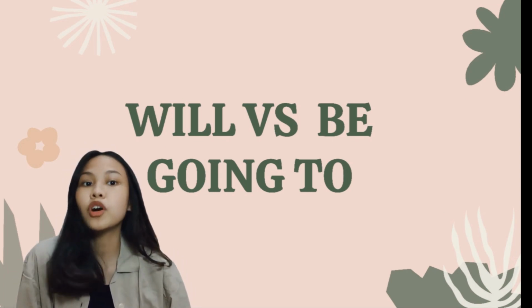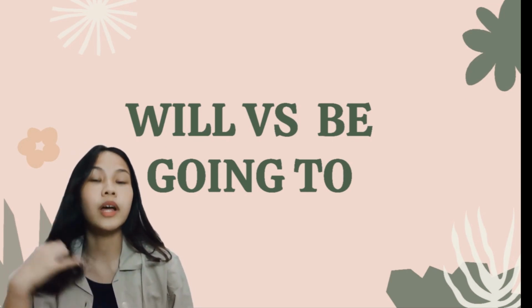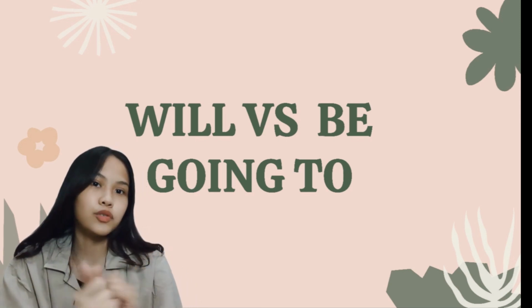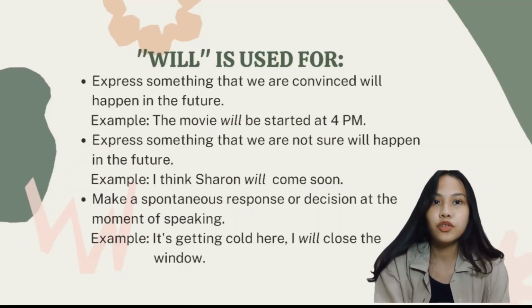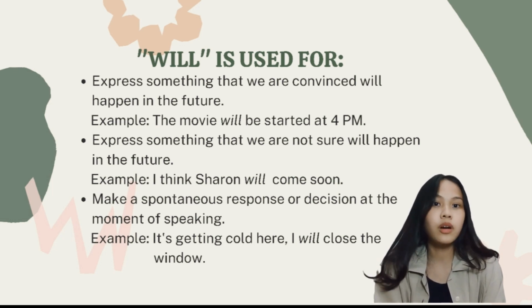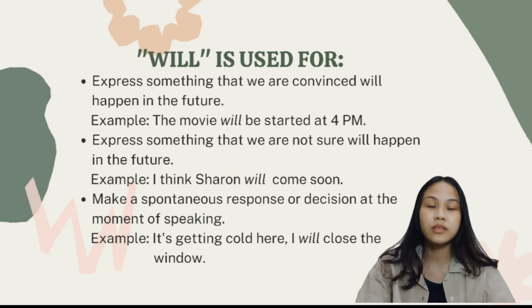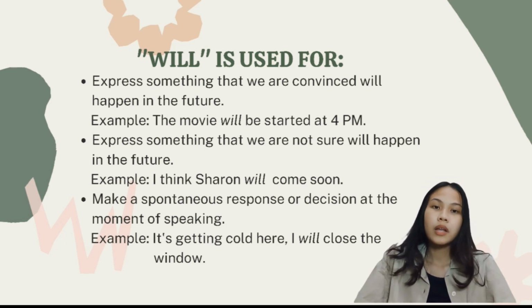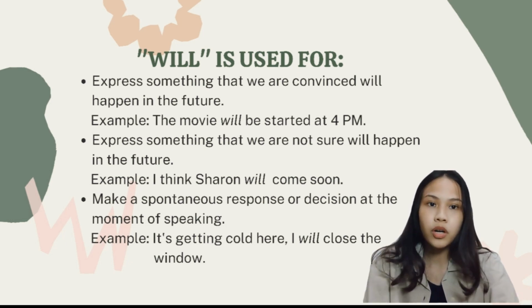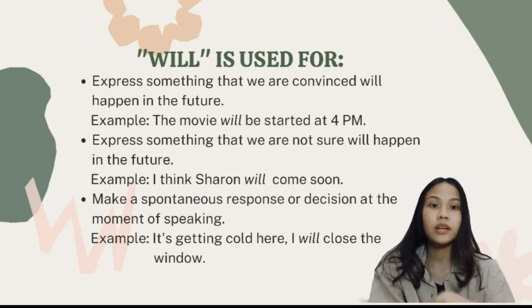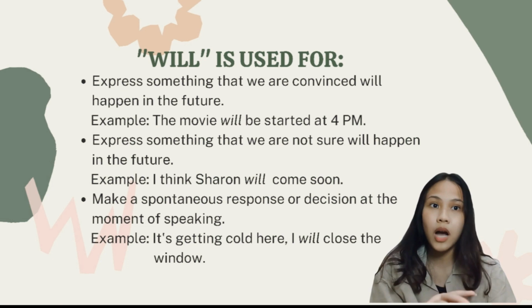In the future tense, we often use will and be going to, and I'm gonna tell you the difference between will versus be going to. Will is used to express something that we are convinced will happen in the future. For example, the movie will start at 4 p.m. The second one, will is used to express something that we are not sure will happen in the future. For example, I think Sharon will come soon.